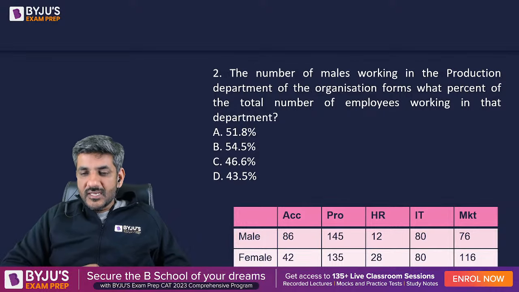Pranjul has got the answer as A. The first one to answer is Pranjul. Very good. Yashasvi has got A. Okay.